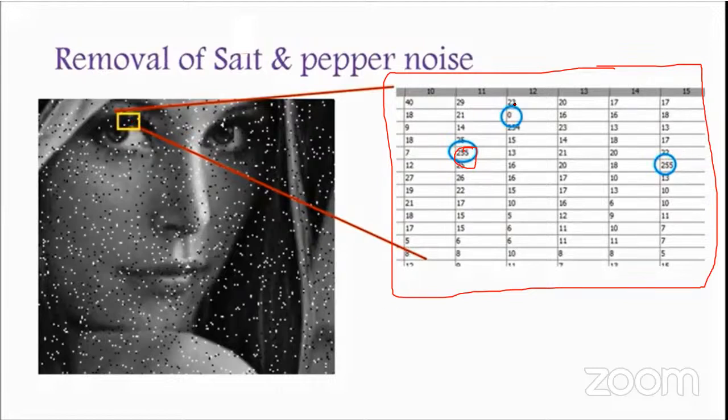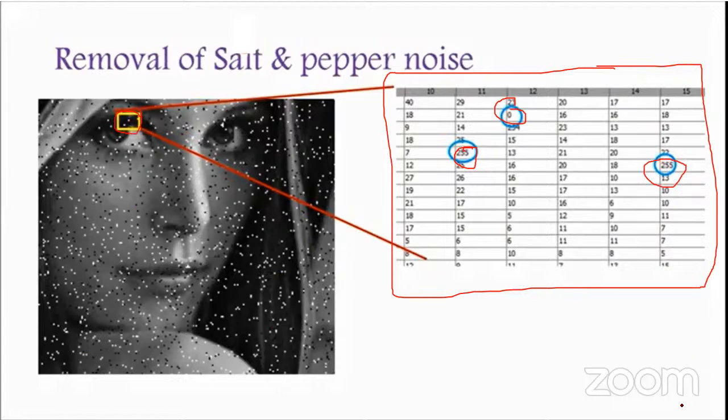If we take 0 here, 0 means black color, as black and white mean 0 and 1. Here 0 means black color, and all the surrounding values are very high, like 250, 25, 30. That's why 0 is pepper noise here. In the same way here also you can see 255. I'm taking only a portion of the salt and pepper noise image.